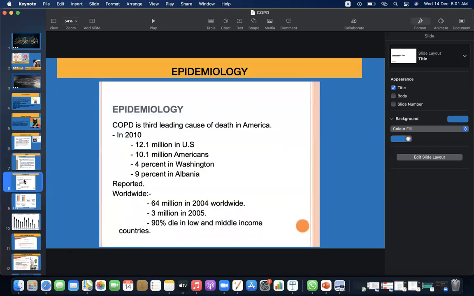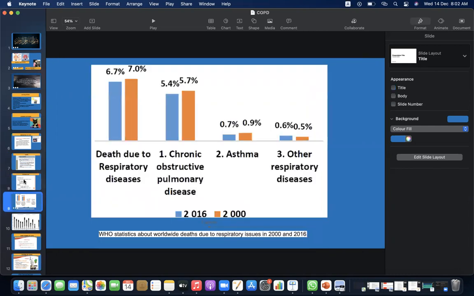Epidemiology. COPD is the third leading cause of death in America. In 2010, 12.1 million in the US, 10.1 million Americans, 4% in Washington, 9% in Albania reported. Worldwide, 64 million in 2004, and 3 million deaths in 2005. 90% die in low and middle income countries.